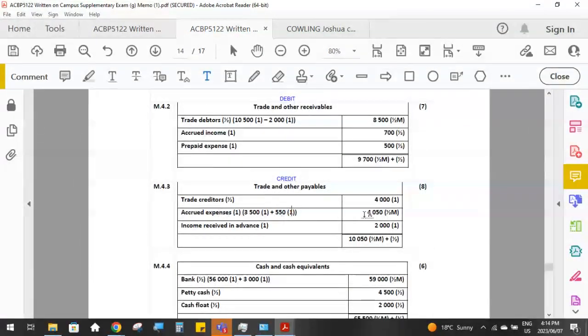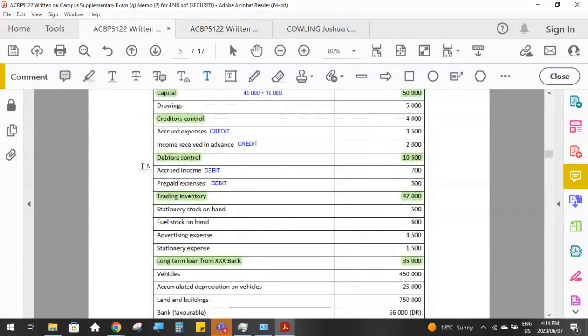And the 550 is the electricity that we had to still record as an extra accrual. And then income received in advance is the other 2,000 from the TB over here, where we debited income and credited income received in advance. Income received in advance is if somebody has paid us, or we recognized income that we should only recognize in the following period.